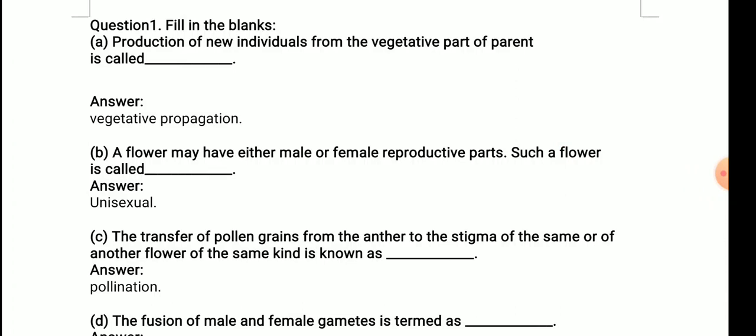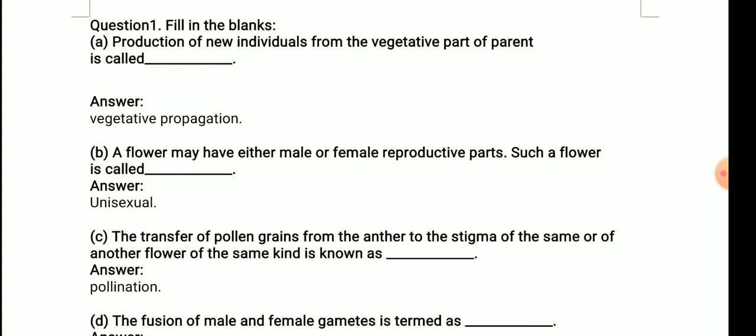Now I told you there are two types of part, one is vegetative and another is reproductive part, that is flower. Whenever there is reproductive part involved, that is sexual reproduction, and other than that it is vegetative propagation. So production of new individual from the vegetative part of parent is called vegetative propagation.